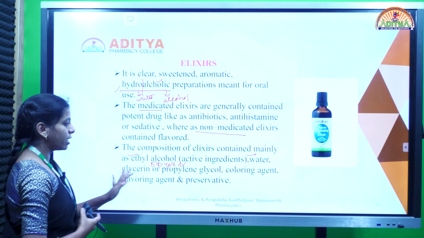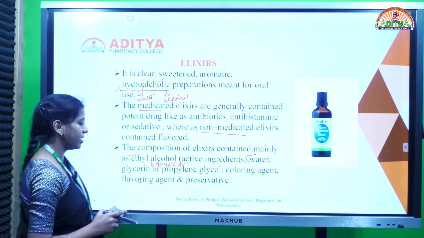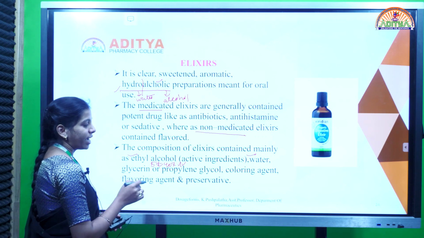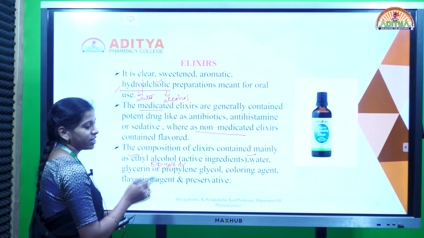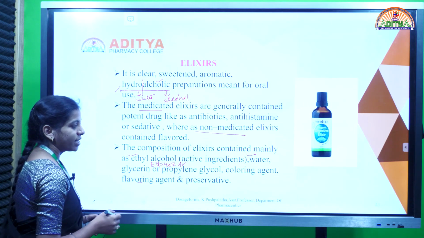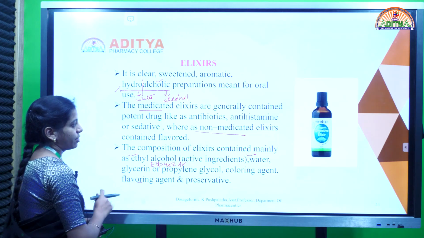It contains ethyl alcohol, water, glycerin, propylene glycol, coloring agents, flavoring agents and preservatives. This 5 to 40% concentration of ethyl alcohol acts as a self-preservative in the elixir preparation.